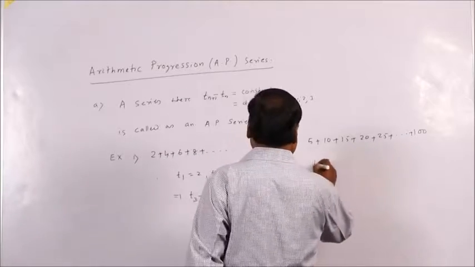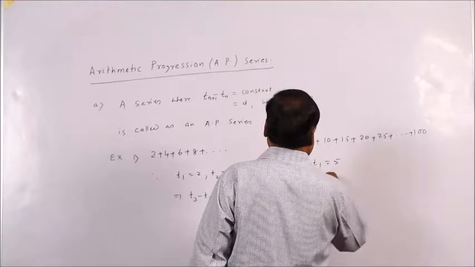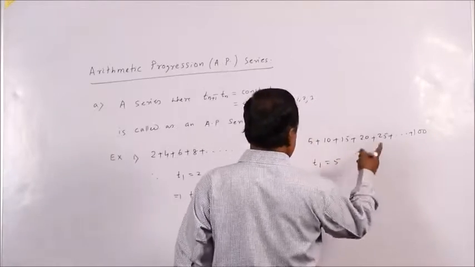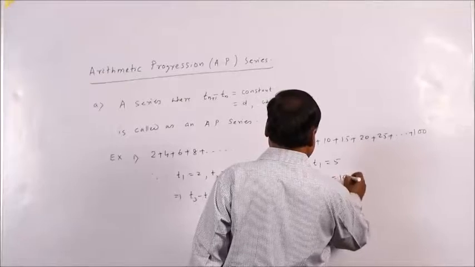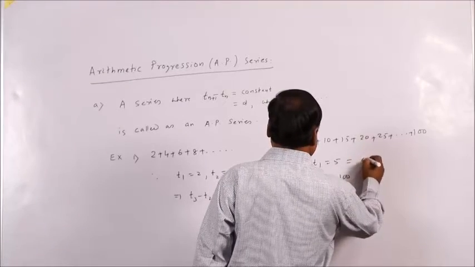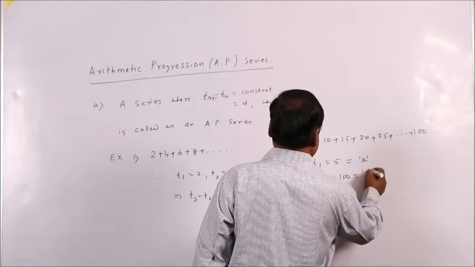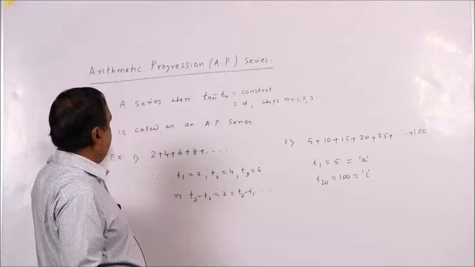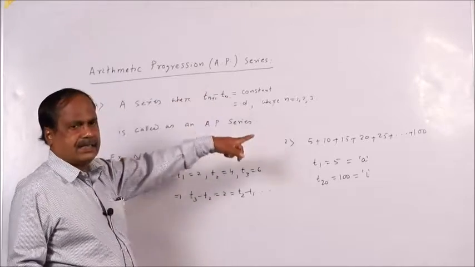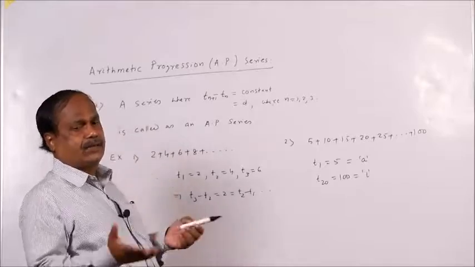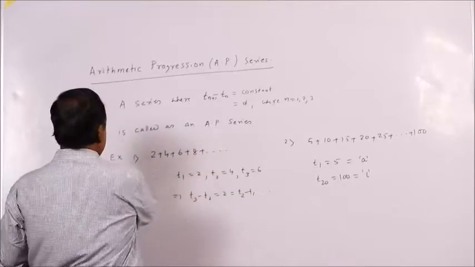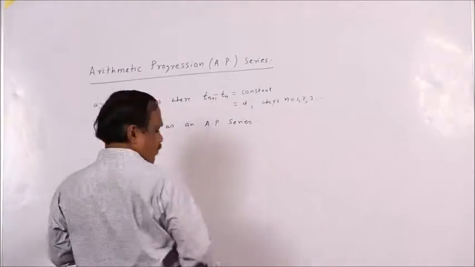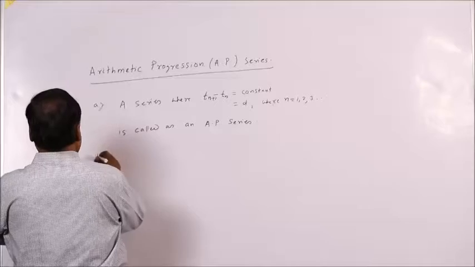Here T1 is 5 and the last term, the 20th, is 100. The first term is given by the symbol A and the last term is given by the symbol L. I am writing that again. So, these are two examples of an arithmetic progression series or sequence, whatever you may say. Now, let us come to the first term.